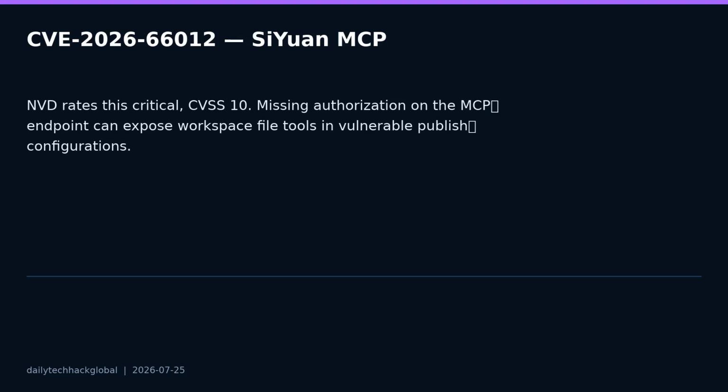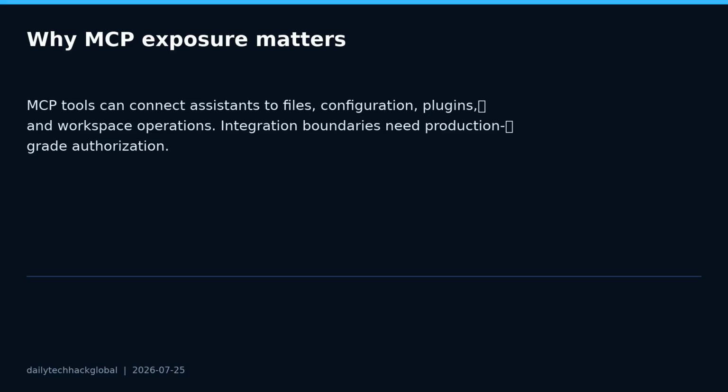The important defensive point is that MCP tools are not just chat helpers. They can bridge into workspace operations, files, configuration, plugins, and local execution surfaces. The confirmed impact in the advisory is severe. Vulnerable configurations can expose file actions across the workspace, including list, read, write, delete, rename, and copy operations. The advisory also describes access to configuration values such as access codes, API tokens, and cookie-related secrets, plus arbitrary rights inside the workspace.